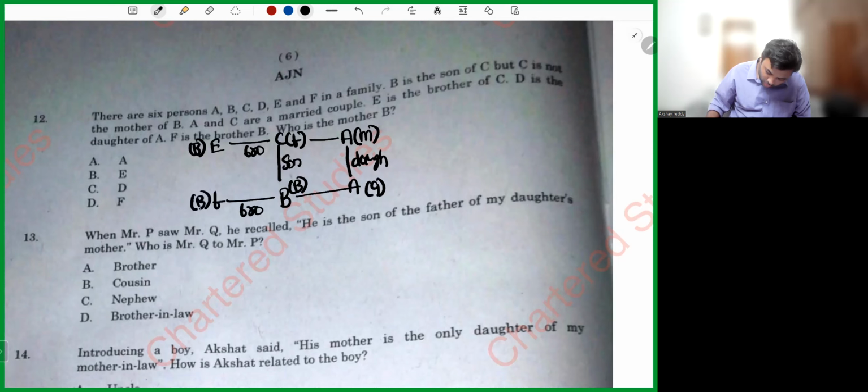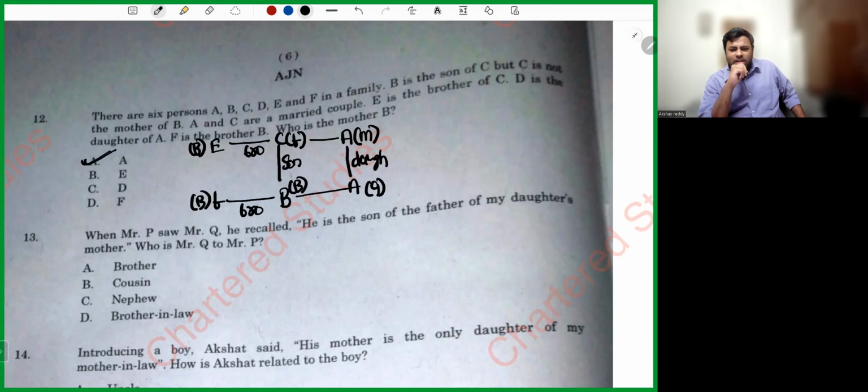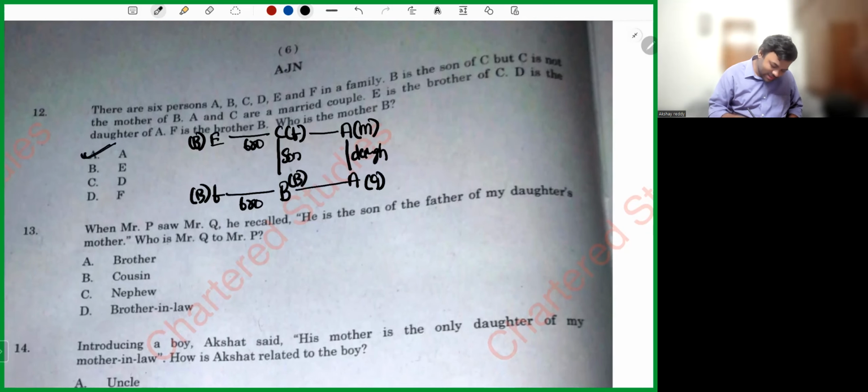Who is the mother of B, my dear friends? What an easy question this is. Obviously, A is the mother of B. It's an easy question. That's the reason I said the paper was not as difficult as expected earlier.